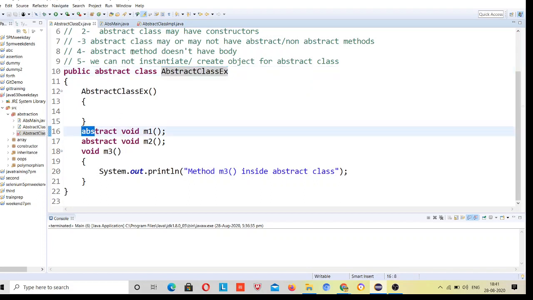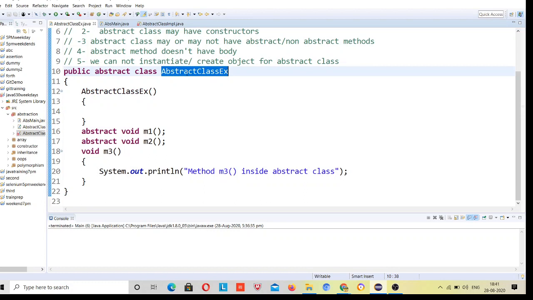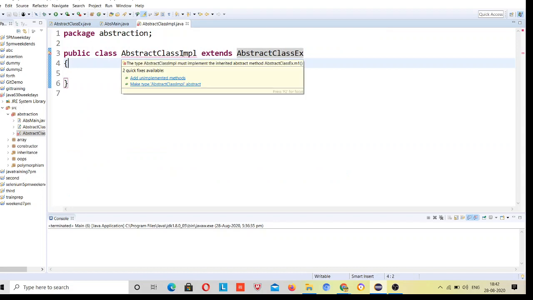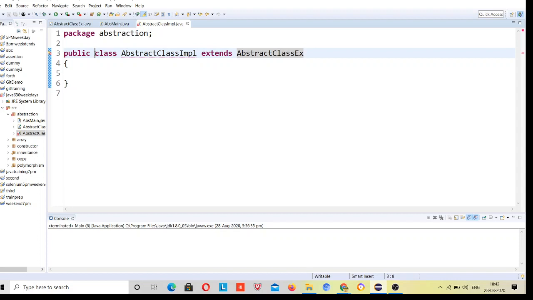When I extend this class, this abstract method will be present inside this class through inheritance, right? Inheritance extends all the methods present inside that class. So if I don't want to provide implementation, then I have to declare this class as abstract too, because this class has the abstract methods coming from the inheritance, right?